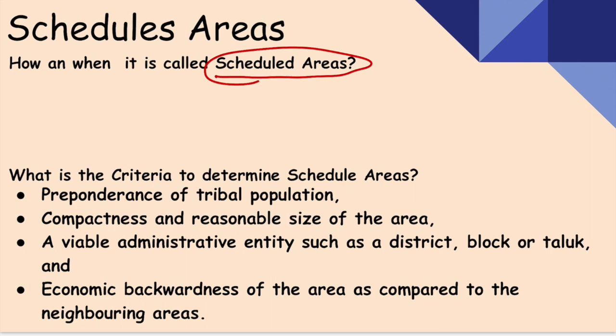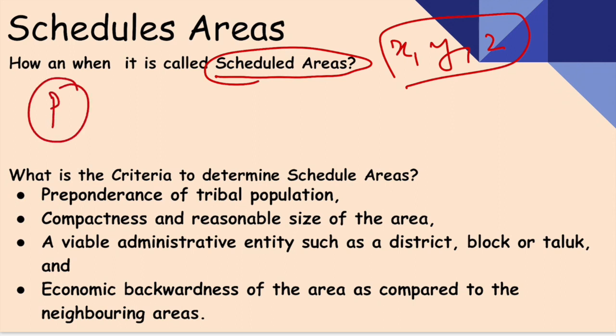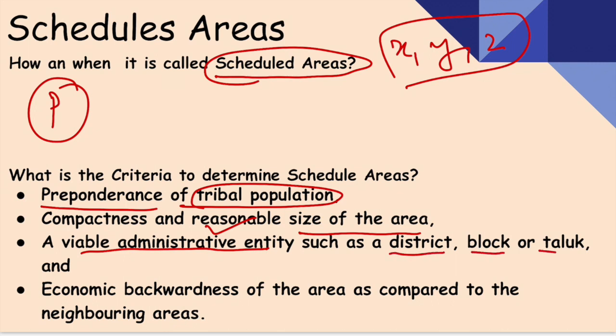Now, the question is, when will you call an area a scheduled area? For example, tribals are living in XYZ area. Can you call all these areas scheduled areas? No. The President of India will declare any area as a scheduled area, and the President takes certain factors into consideration in order to do so. So what are those factors or criteria? The very first criterion is preponderance of tribal population, compactness and reasonable size of the area, a viable administrative entity such as a district, block, or taluk, and economic backwardness of the area as compared to neighboring areas.